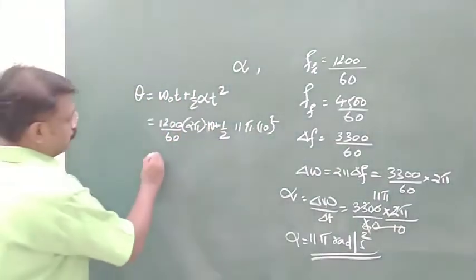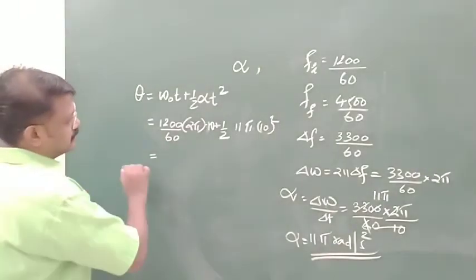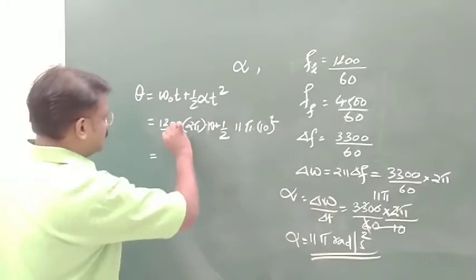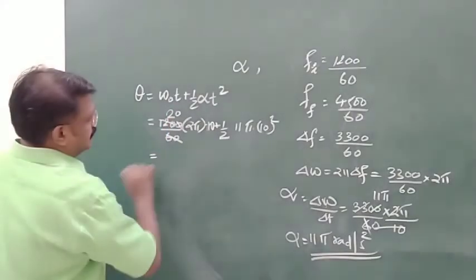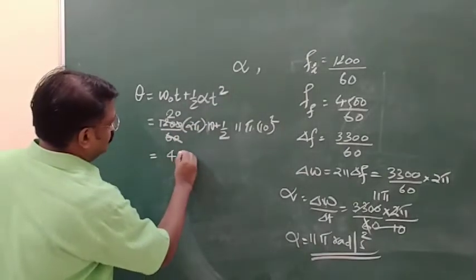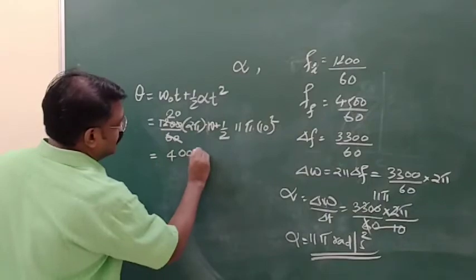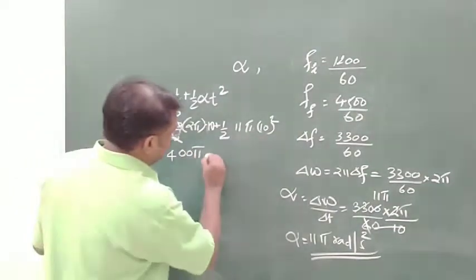So when you calculate this, how much will it become? 1200 by 60 is 20. 20 into 2 pi is 40 pi, into 10, so 400 pi.